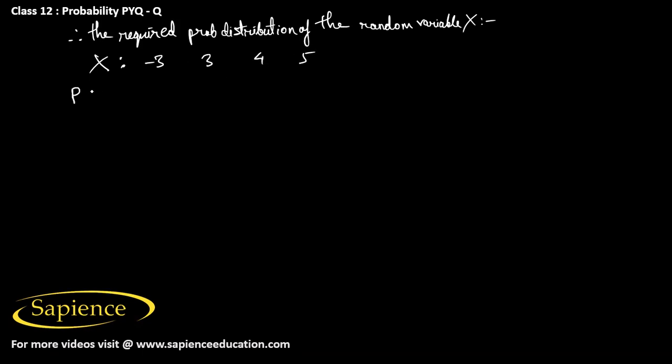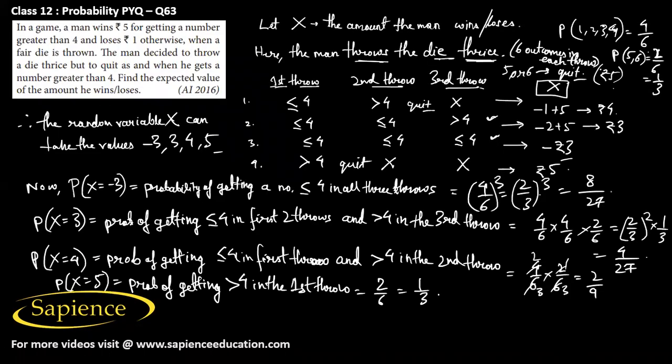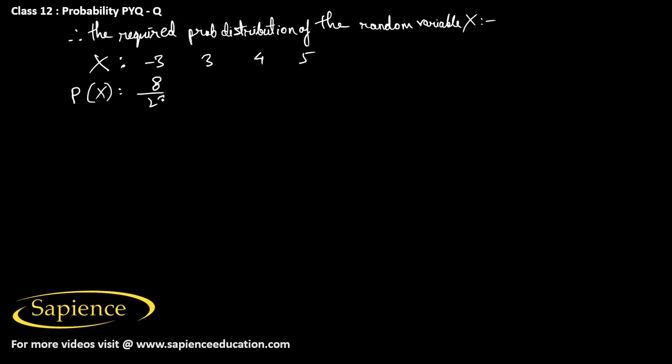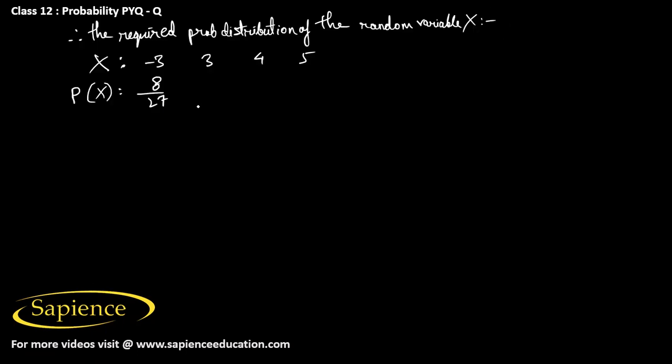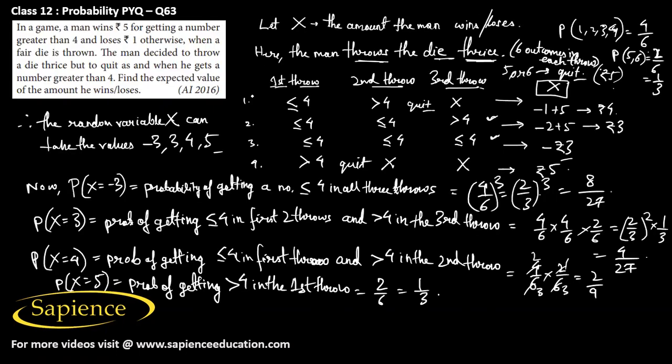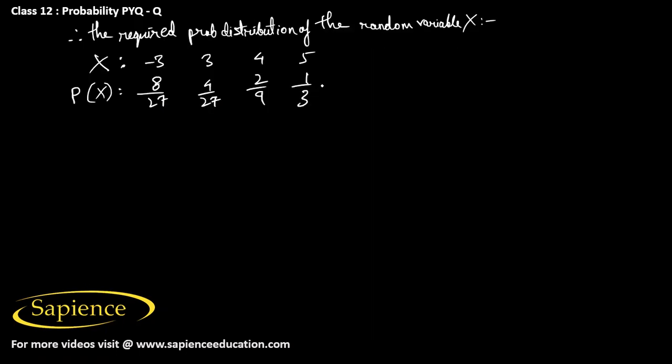The corresponding probabilities will be: for P of x equals -3, that is 8 by 27; then P of x equal to 3, that is 4 by 27; P of x equal to 4, that is 2 by 9; and for P of x equal to 5, that is 1 by 3. So this is the required probability distribution.